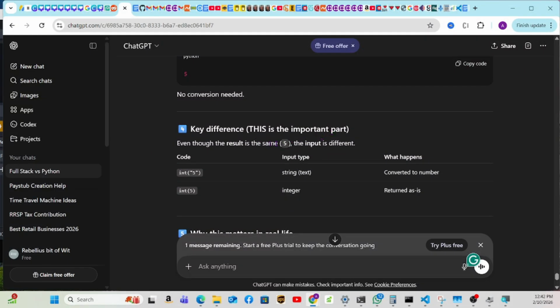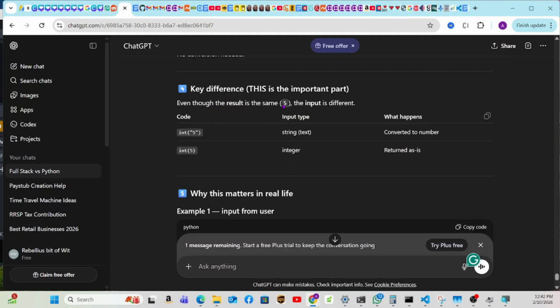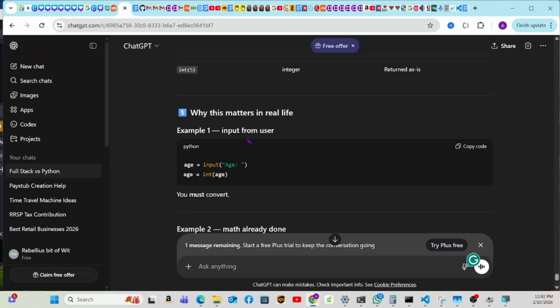Key difference, this is the important part. Even though the result is the same, 5, the input is different. int('5'): string text, convert it to a number. int(5): integer, return as is. Why does this matter in real life? Input from user.